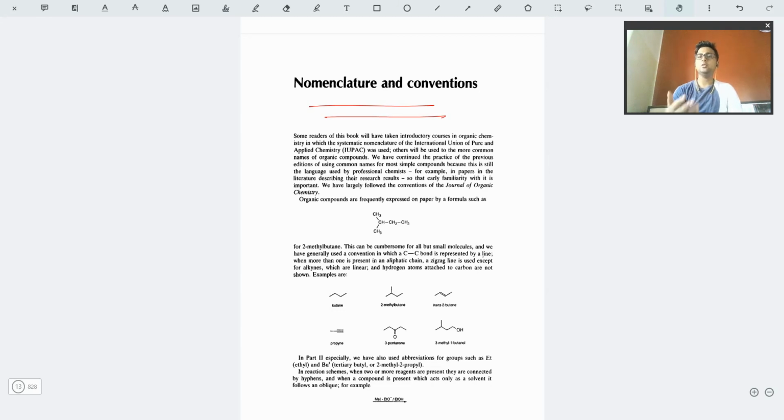But if you can't derive the structure of the reagent that is given from the normal IUPAC nomenclature, then what is the point of studying so much? We are having problems in taking the nomenclature and drawing the structure out of it.